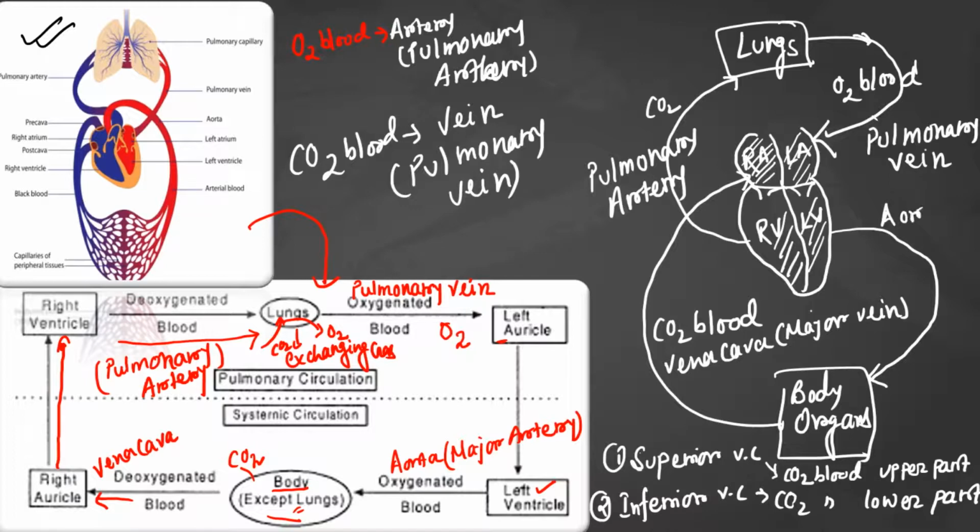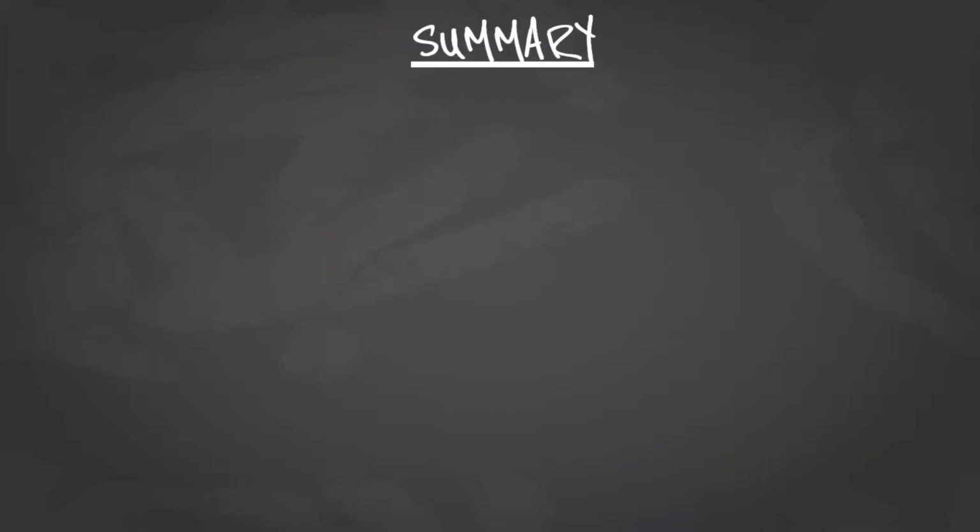So, what is the aorta? Aorta is the major artery of our body, correct? So this is all about blood circulation. I hope this idea is clear to you. Now, if we summarize the entire portion, what can we get? The first thing we got is that blood circulation is very essential.